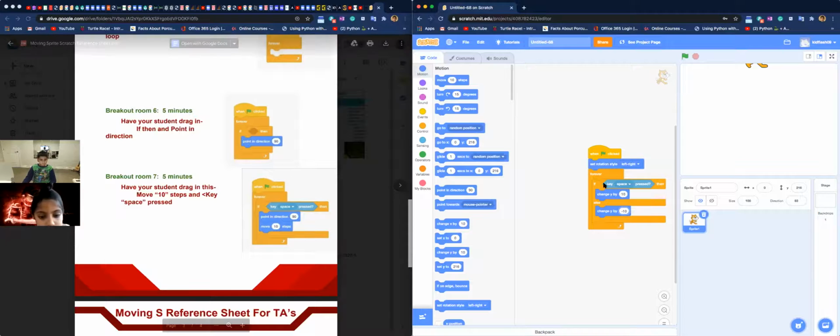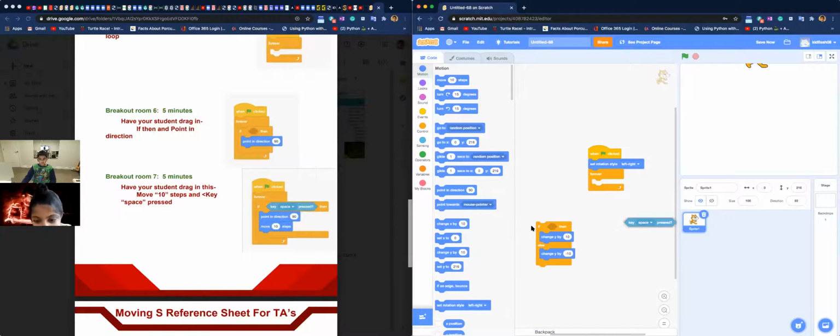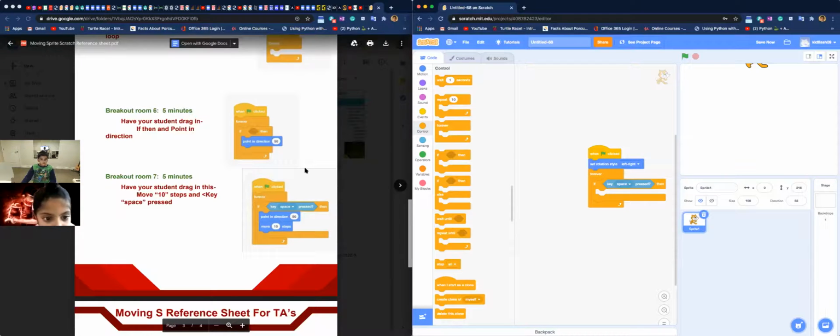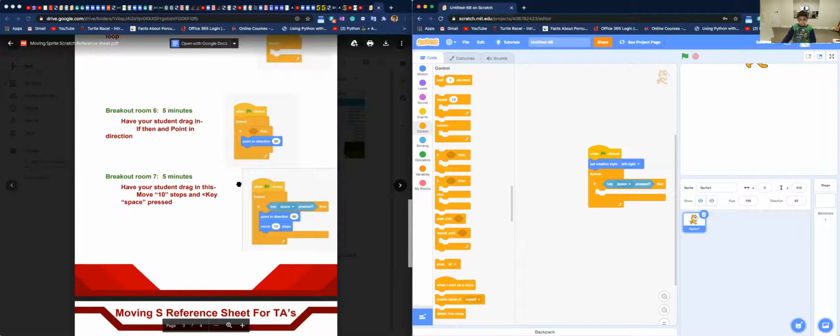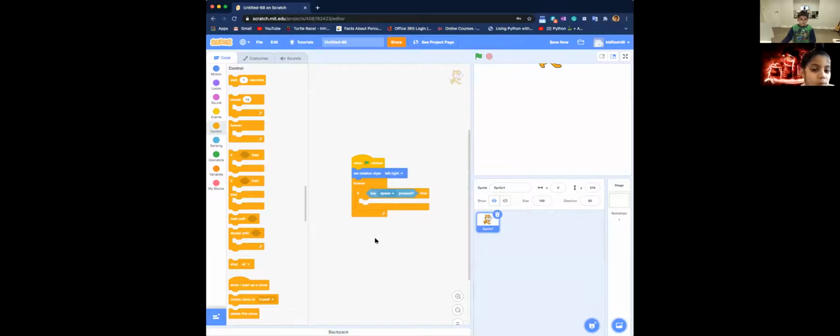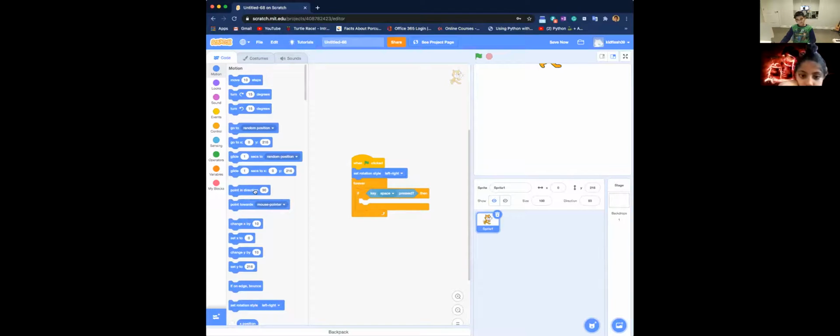But for now, what we want to do is take out this if statement, key space pressed. Wait, so you don't get confused, I'm just going to share this. Okay, there we go. So point in direction 90, yeah. Move 10 steps, okay? And if you think I'm going too fast, then you can always pause the video.